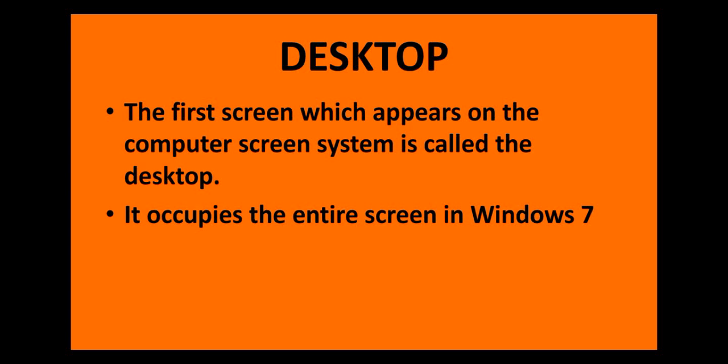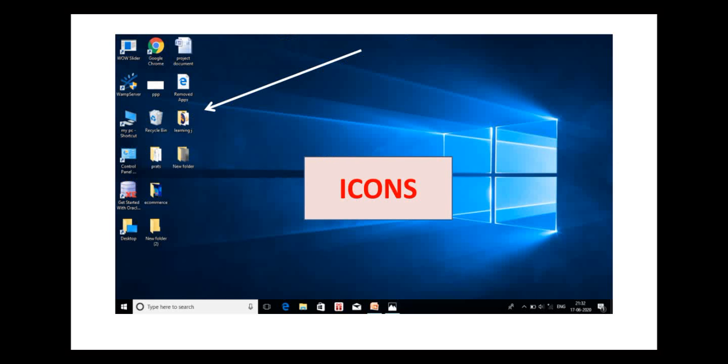Let us see the definition once again. Desktop, the first screen which appears on the computer system, is called the desktop. Now it occupies the entire screen in Windows 7. So the first screen that you can see once you turn your computer on is the desktop. Now over here you can see an image. See the arrow pointing. Now the arrow is pointing to certain objects.